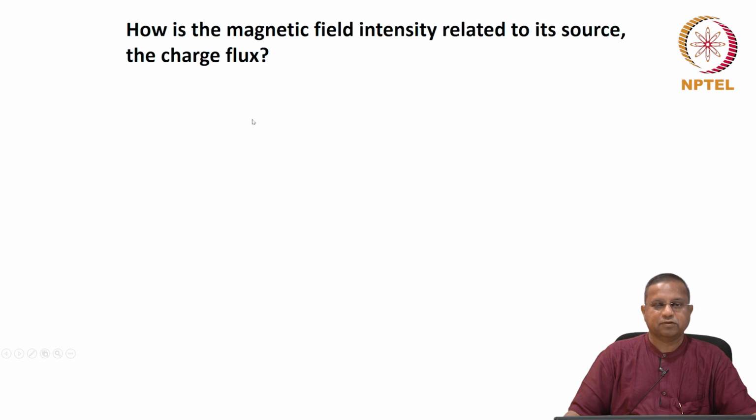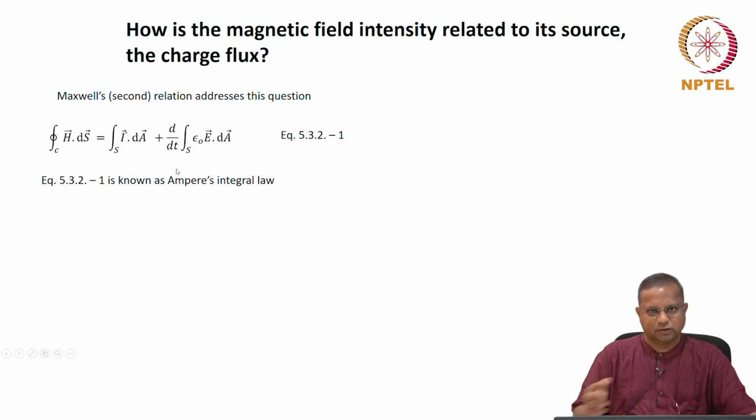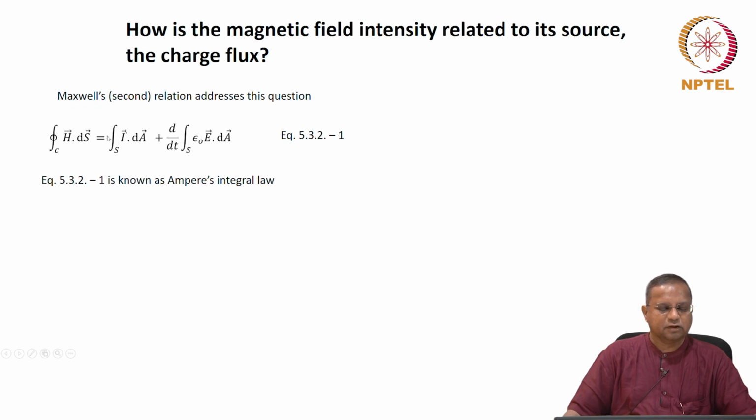And then the second Maxwell's equation addressed the question, how is the magnetic flux intensity related to its source, the charge flux? It is related in this fashion, and which is also known as the Ampere's integral law. So these separate laws were put together because they were fundamental laws into these four Maxwell's equations.